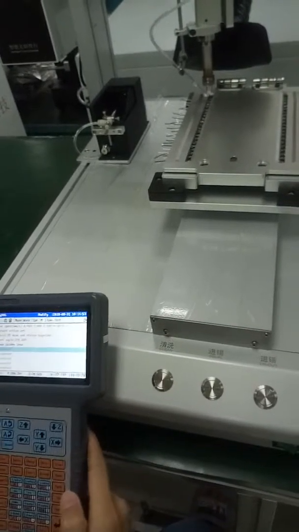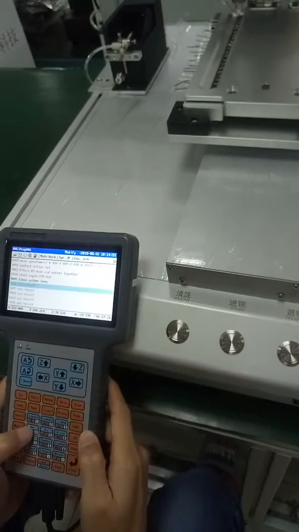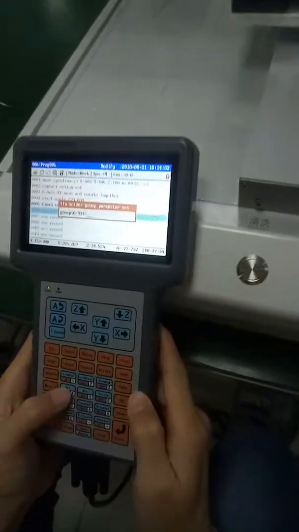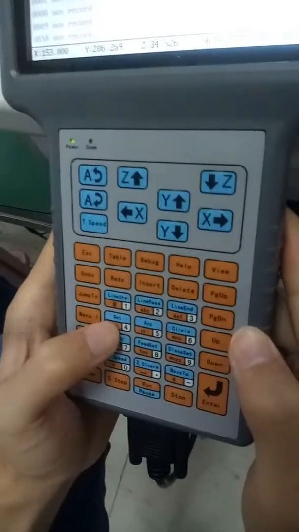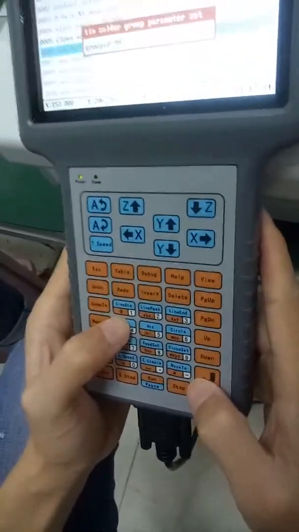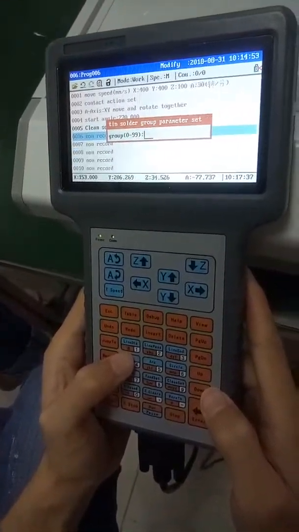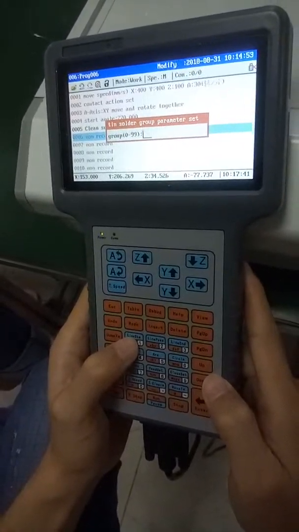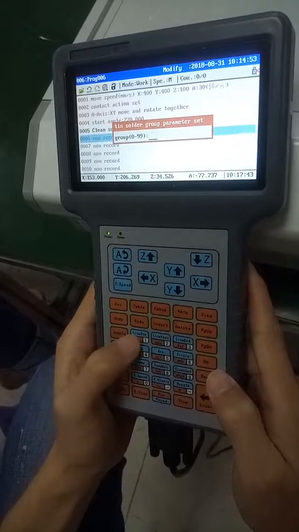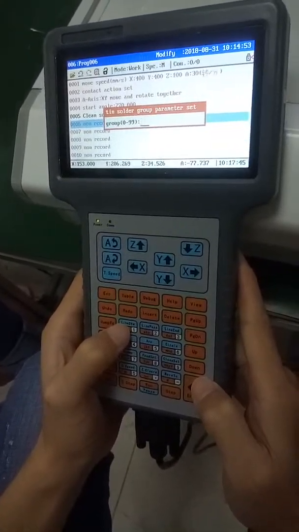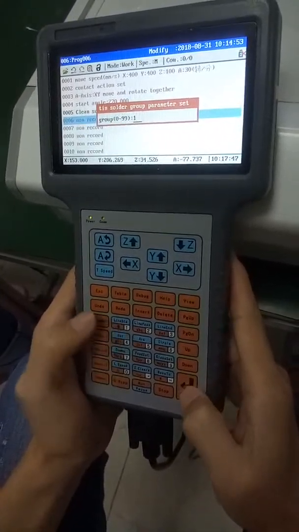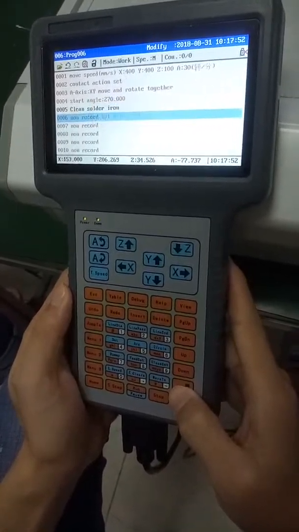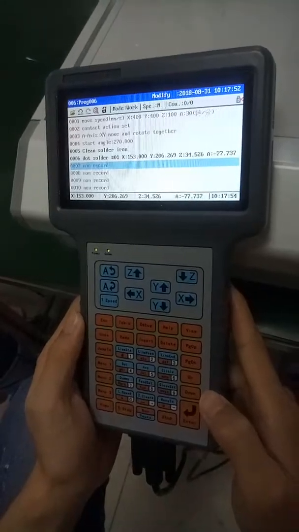After you have finished the first position, press the single point button, and number the position 1, 2, 3, etc. We choose 1, group 1, and press the Enter button to confirm it.